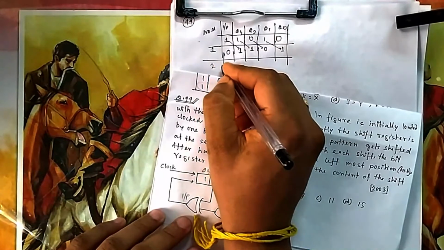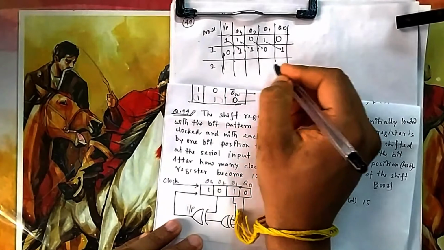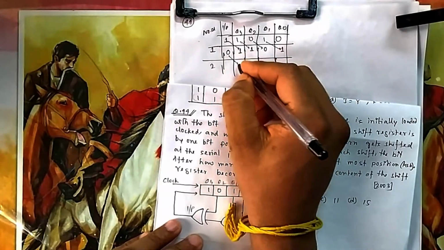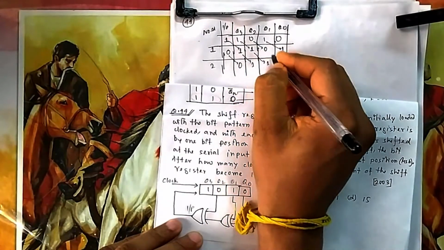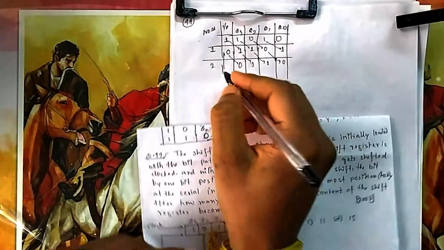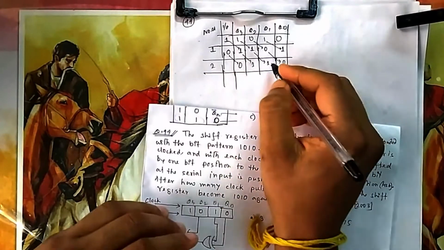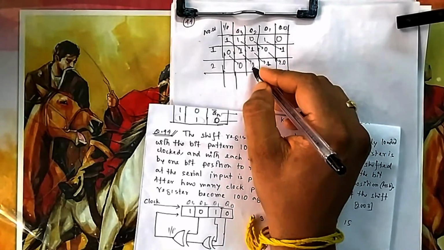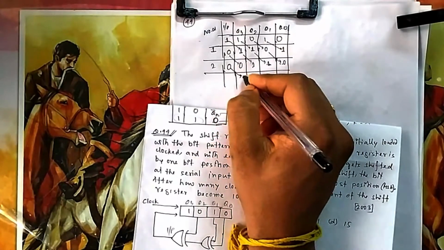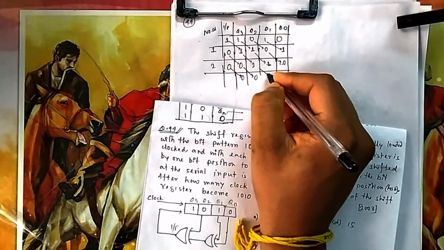Now if you give the next clock pulse, the second clock pulse, what will happen? This 0 will move here, and everything will be moved right. Similarly you have to go for the next also. Again you have to check these two, XOR means this will give 1, and if you XOR with 1, then it will again give 0. So again, now you can find the sequence.